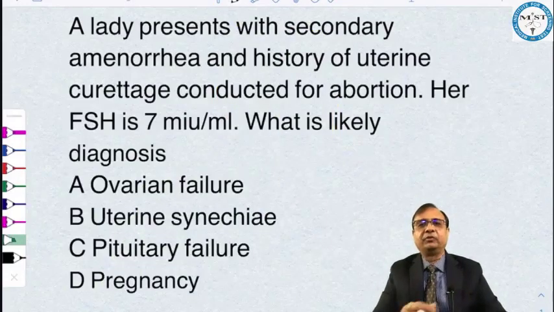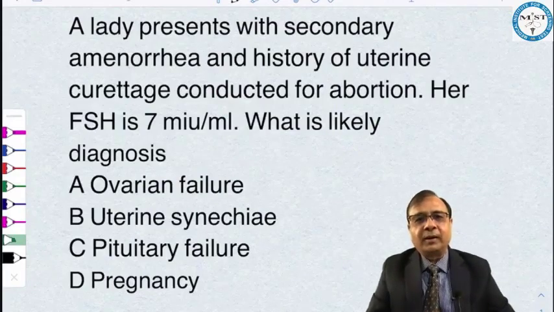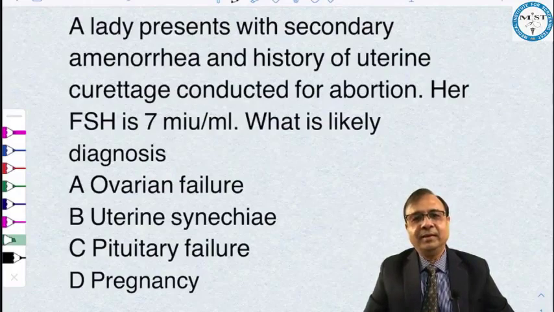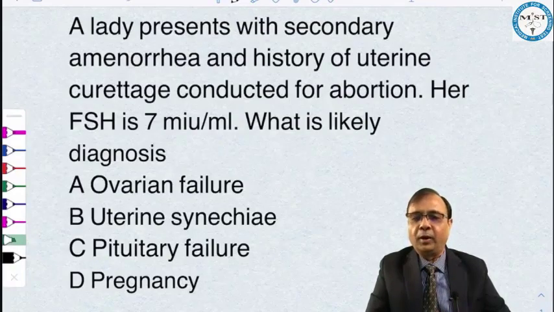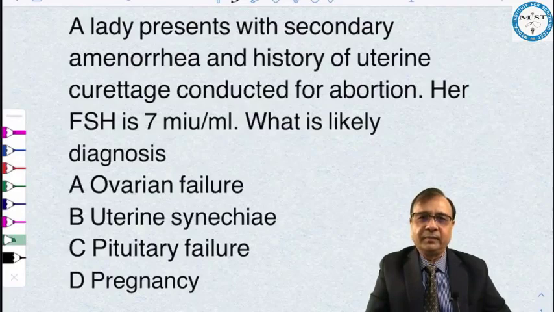a lady presents with secondary amenorrhea and history of uterine curettage conducted for abortion. Her FSH is 7 milli international units per ml. What is the likely diagnosis? And the options were ovarian failure, uterine synechia, pituitary failure, and pregnancy.